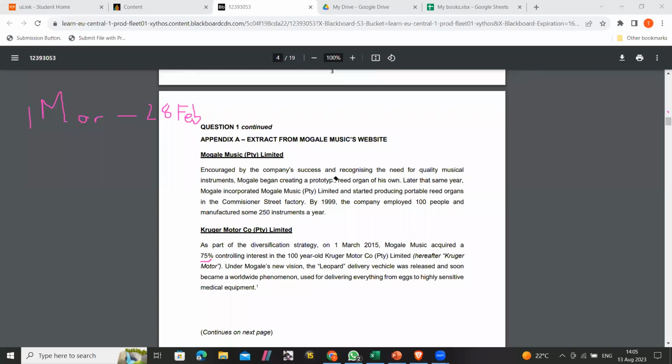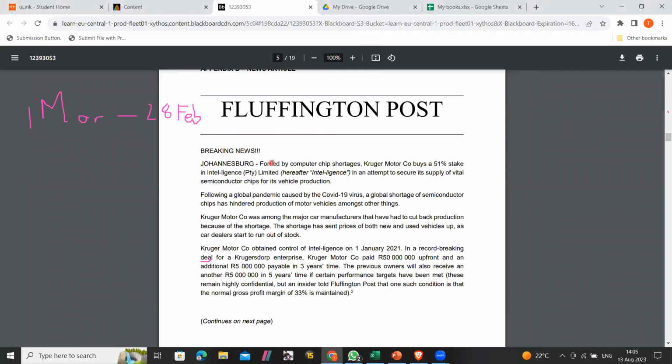Okay, we can continue. Breaking news: forced by a computer chip shortage, Kruger Motors buys a 51% stake in